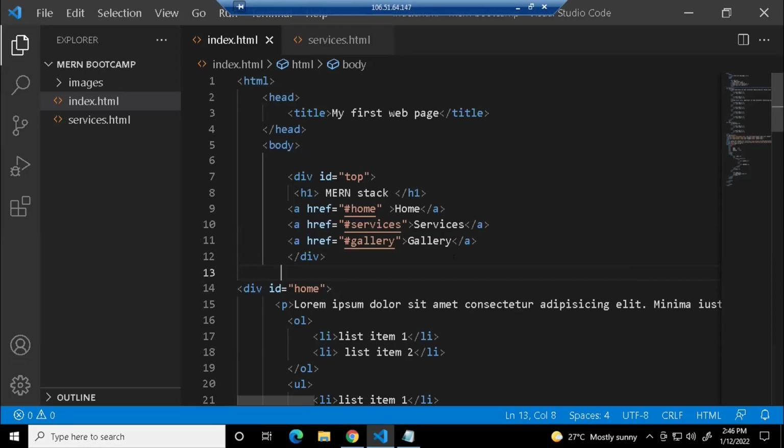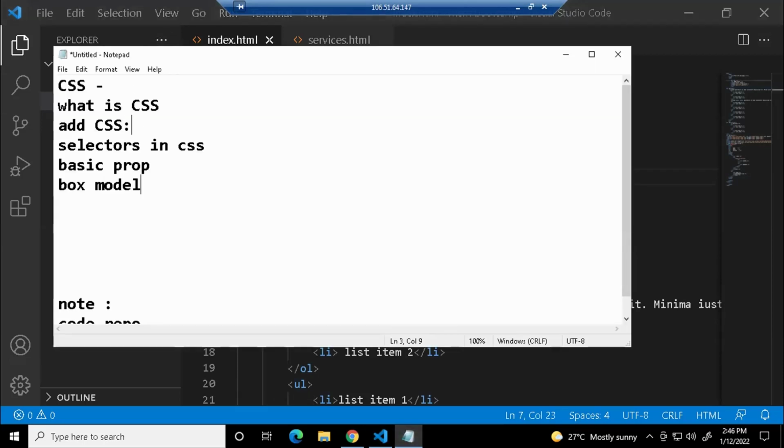Before that, what I suggest is you can have all your styles in a separate folder and link it to your file. But there are other options to add your styles as well. So let us see what are the ways you can add CSS to your file.